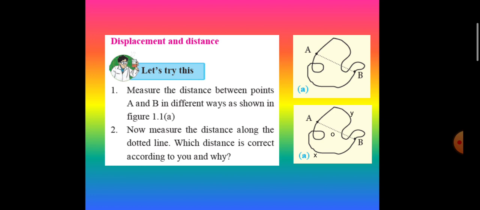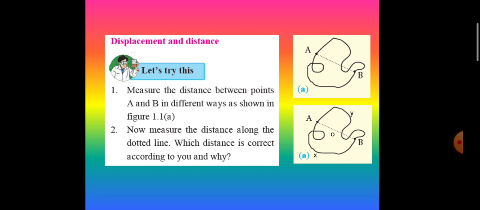The next terms are displacement and distance. Measure the distance between points A and B in different ways as shown in the figure. Now measure the distance along the dotted line. Which distance is correct according to you and why? So what I have done here is I have given some other points X, O, Y. So you can measure distance on the path AXB, on the path AYB, and on the path AOB.